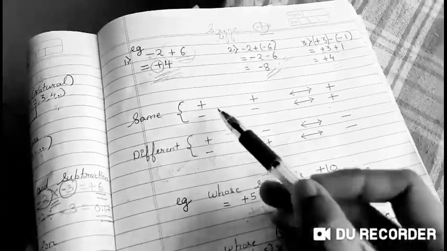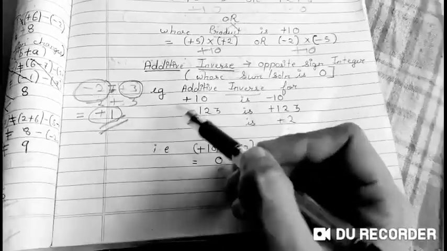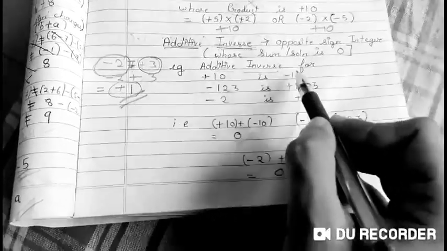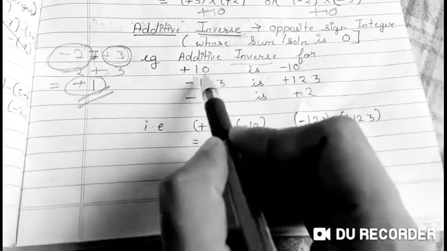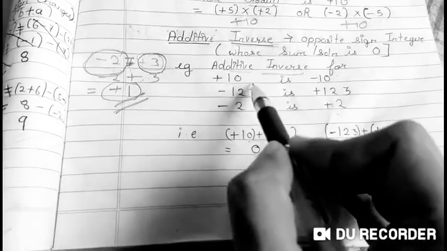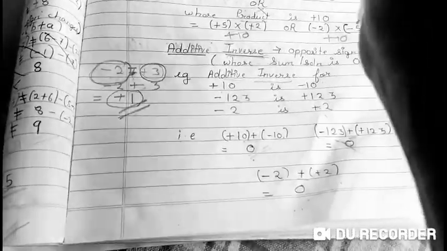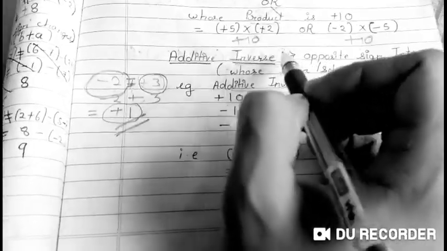Now we know if there are same signs, you have to add. If there are different signs, you have to subtract. Okay. Additive inverse is nothing but using the opposite sign. If this is plus 10, you have to use minus 10. Why is this called additive inverse? Because when you add both of them, plus 10 and minus 10, the answer is going to be 0, which is your identity. So if you are asked for any additive inverse, you should always use the opposite sign. If it is plus 10, you use minus 10. If it is minus 23, you use plus 23. This is nothing but additive inverse.